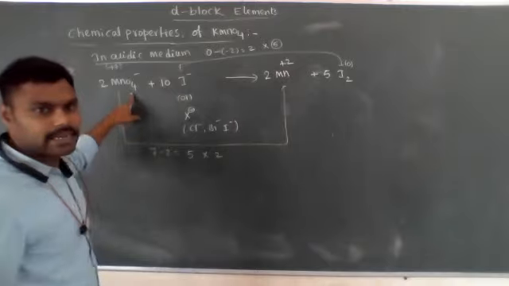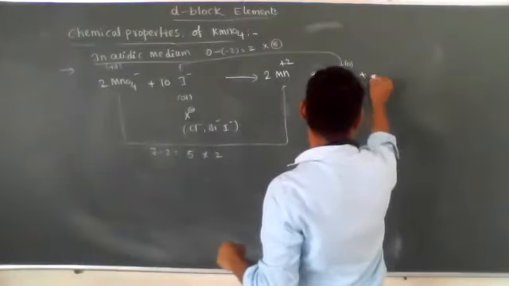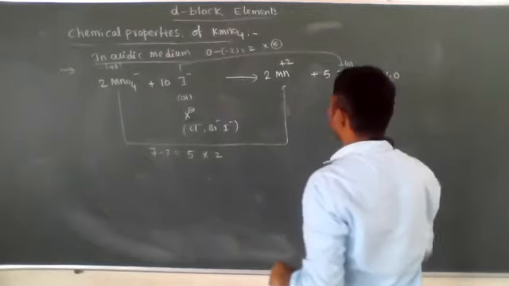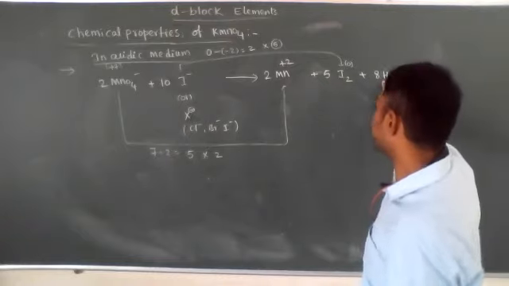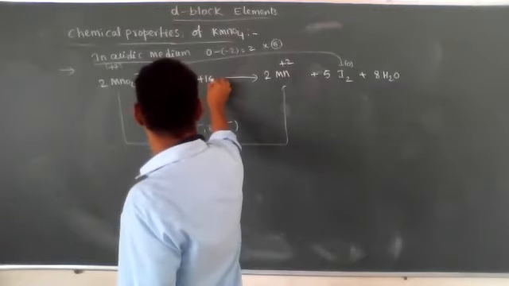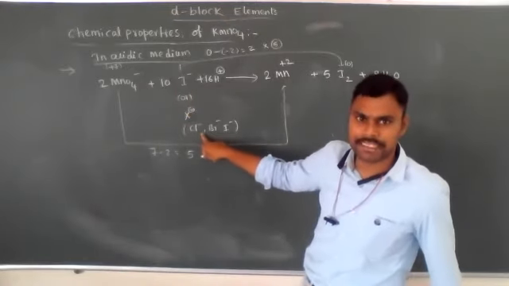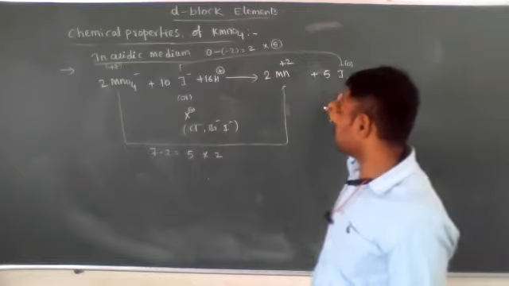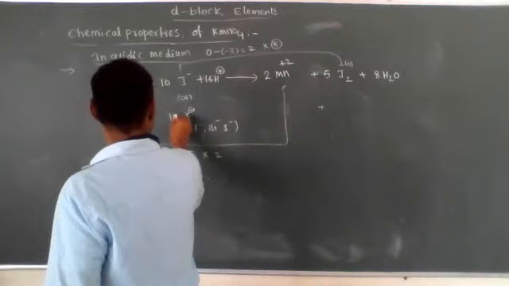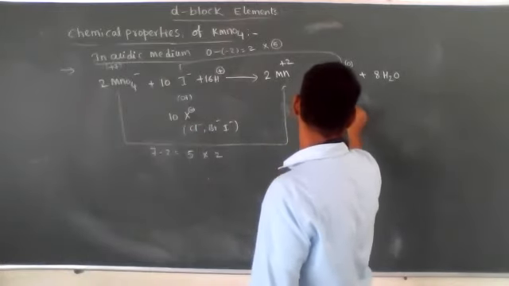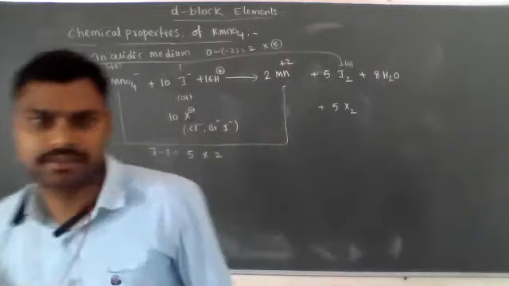Now balance the oxygen atoms. How many oxygen atoms? 4 times 2 is 8, which means 8 H2O. Now for balancing hydrogen atoms in acidic medium, simply we need to add H plus ions. How many? 16 H plus ions. You can write the same equation with Cl minus; Cl minus is present, and the product is X minus in that place. Then X minus forms 5 X2. Either iodine I2, Cl2 or Br2 will form.